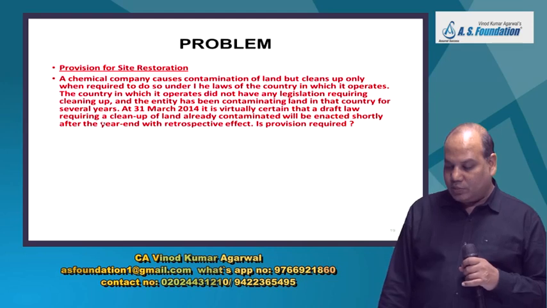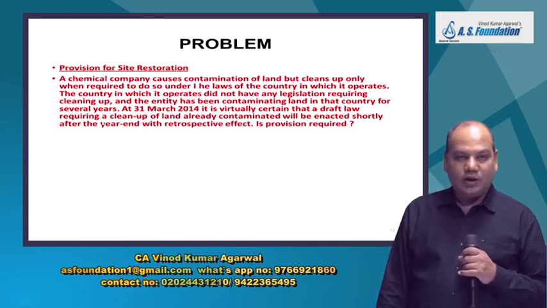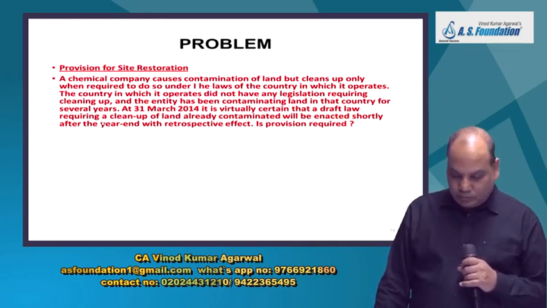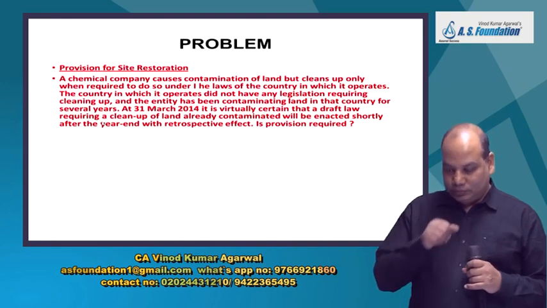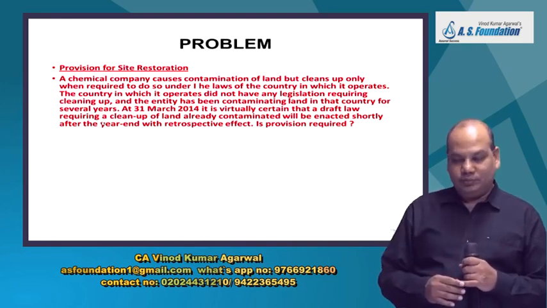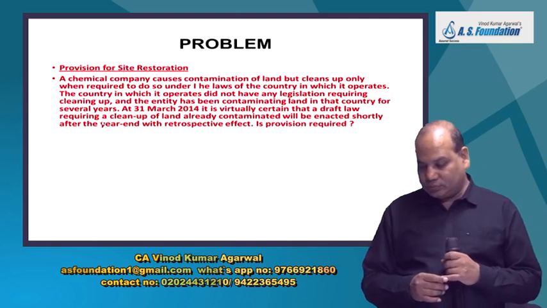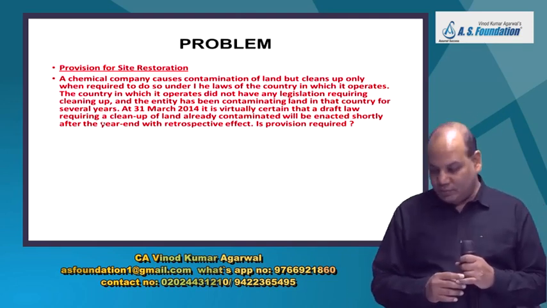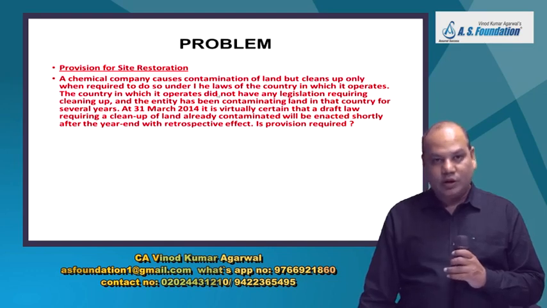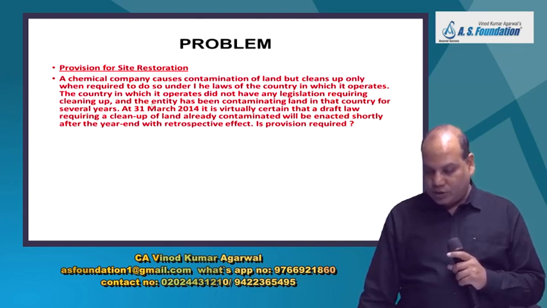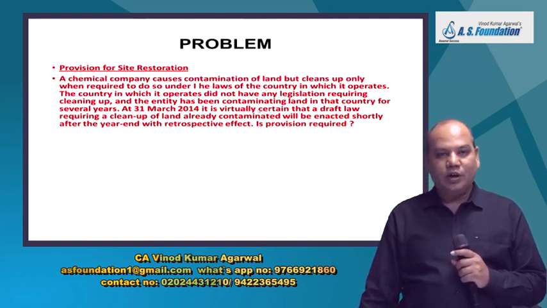A chemical company causes contamination of land. Okay. What is that? Contamination of land. Land pollution. When you dump chemicals, you're actually harming the land. But cleans up only when required to do so under the laws of the country in which it operates. The country in which it operates did not have any legislation requiring cleaning up.